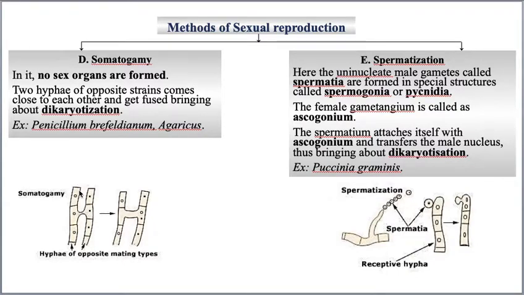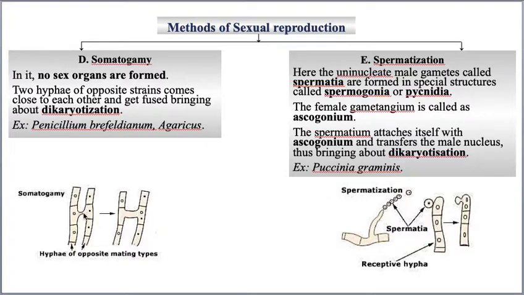Can you see it? This is one hyphae of one mycelium, and this is another hyphae of another mycelium. So hyphae of opposite mating types just come close and form a tube-like structure. I can say it is a conjugation tube-like structure. It is not a special structure, they just come in contact with each other.